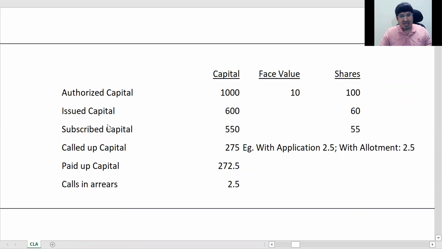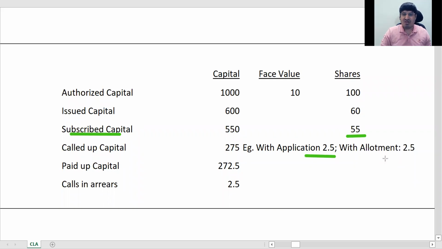Again here you can see subscribed capital is what the public has subscribed. Say 55 people have subscribed to my capital. This is your subscribed capital. Now I will be calling up amounts from them based on each installment. Because they have subscribed, they would have already paid 2.5, correct? When they submitted the application after I issued, that means they have paid 2.5.